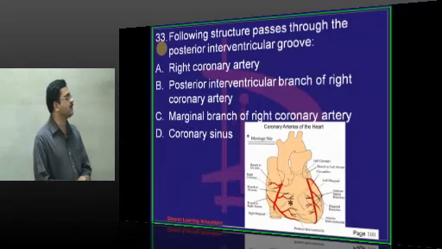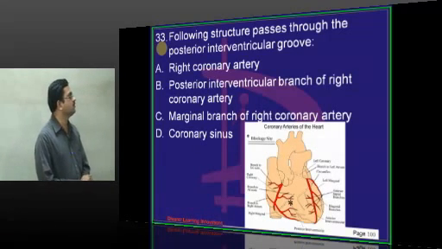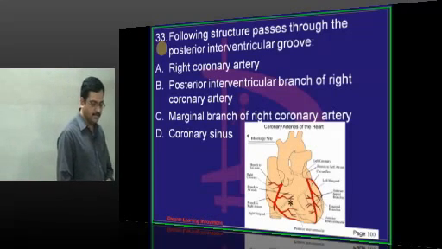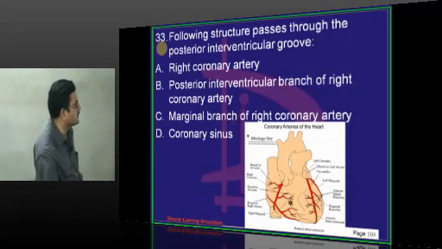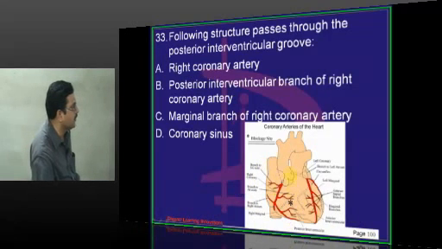Right coronary artery is passing in the anterior atrioventricular groove. Posterior interventricular branch, so that option is correct. Then marginal branch of right coronary artery is passing along the inferior border of the heart. Then you find the coronary sinus. Coronary sinus is present in the posterior part of atrioventricular groove. In this region you find the coronary sinus. This is the right marginal vein, passing along the inferior border.